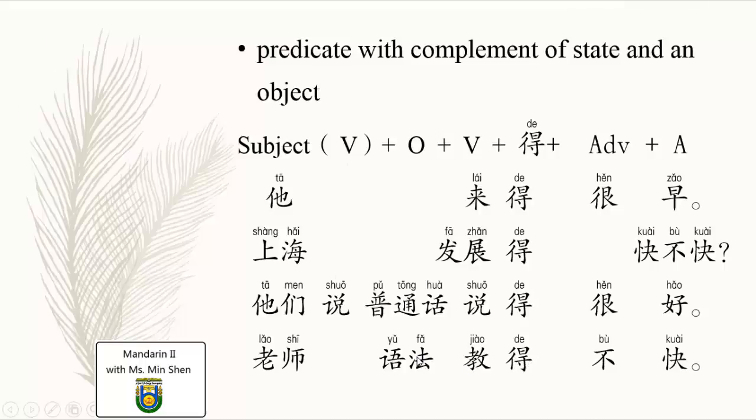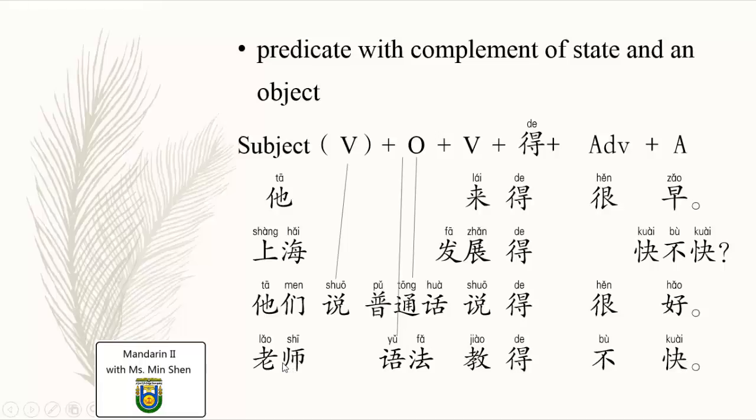So 说 is the verb, the first verb, and 普通话 is the object. But if 语法 is the object, then the first verb 教 is omitted, no need to repeat anymore.